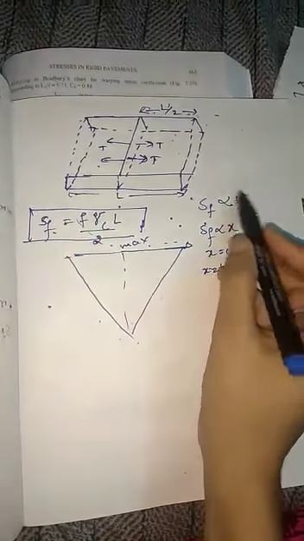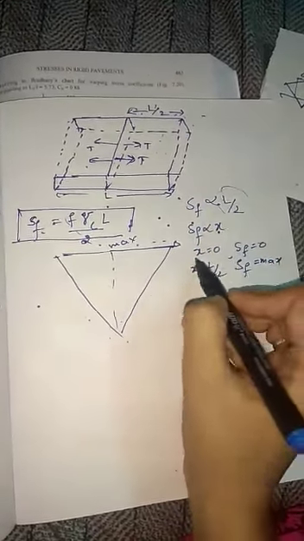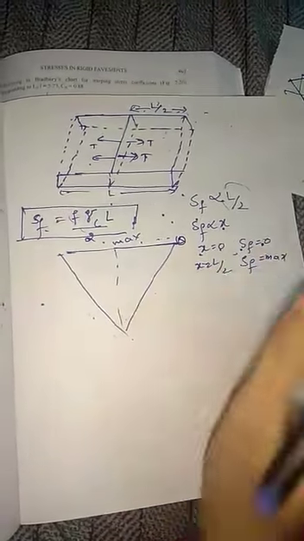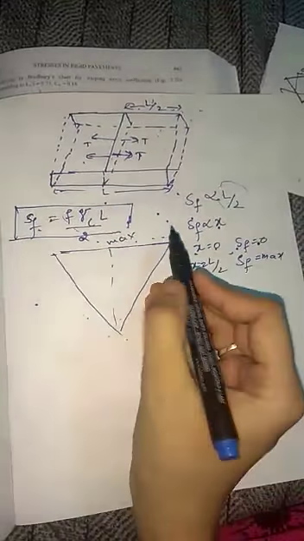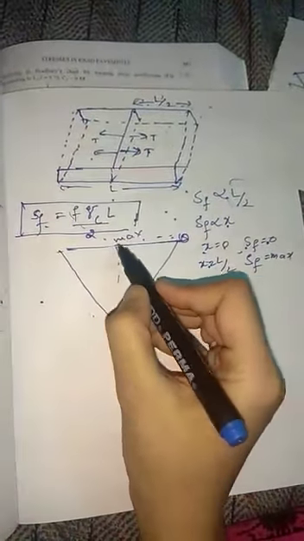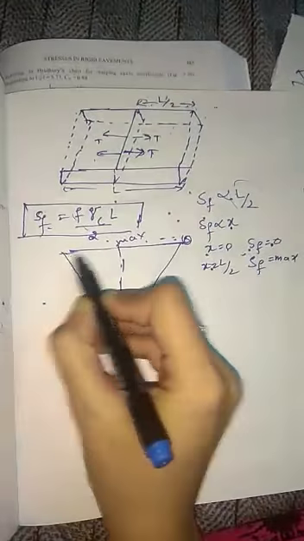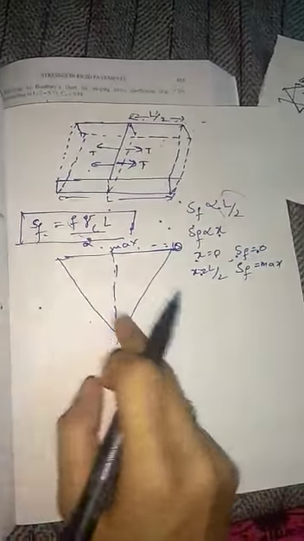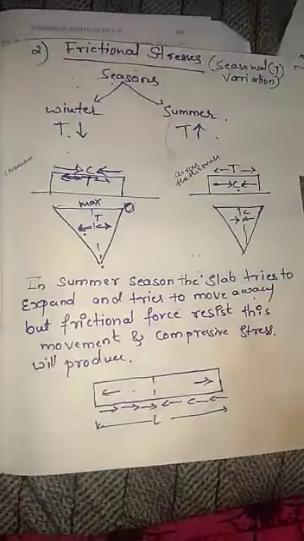If I consider L by 2 as X, if X is equal to 0, the frictional stress is 0. If X is equal to L by 2, the frictional stress goes on increasing up to the center. This is the diagram. Because of that condition, the diagram will look like this. That is for the winter case.